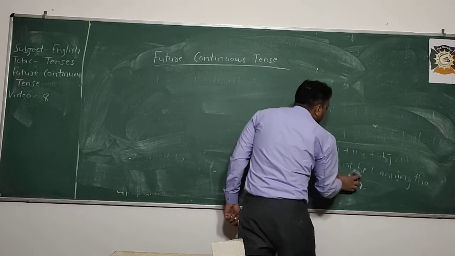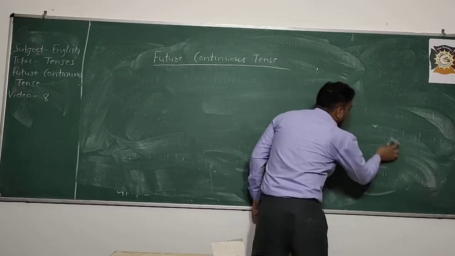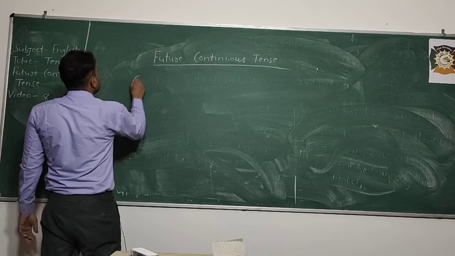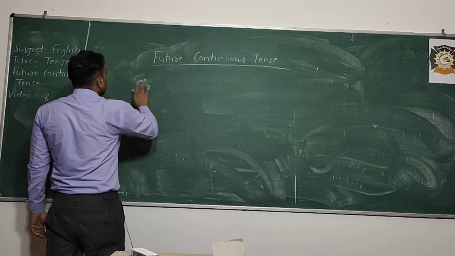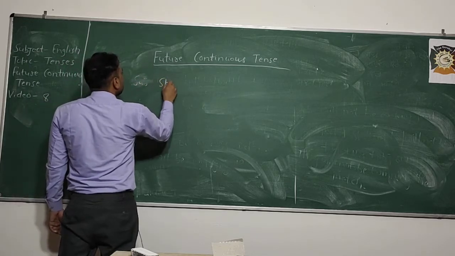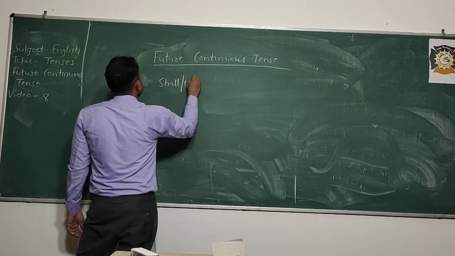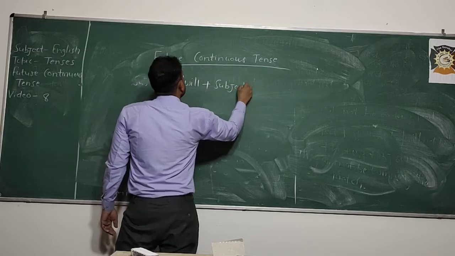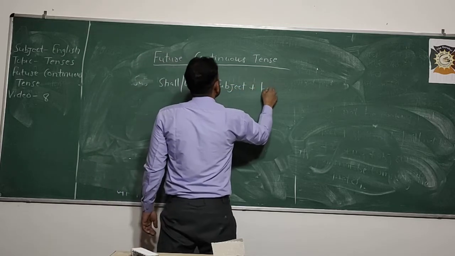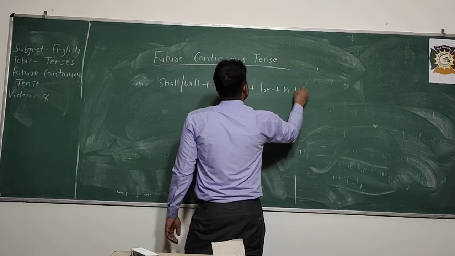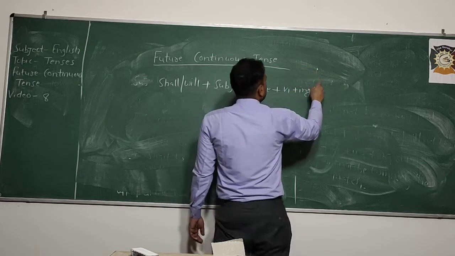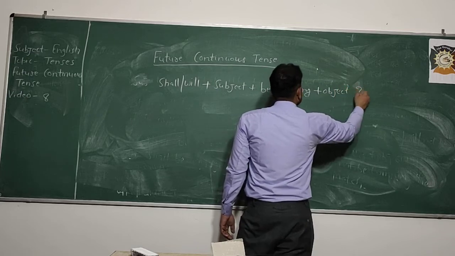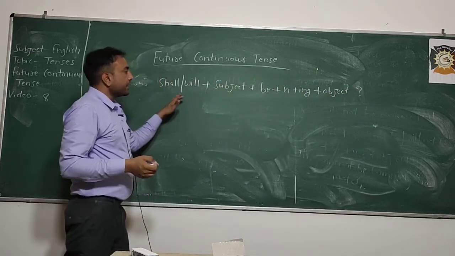So the structural formula is shall, will plus subject plus be plus V1 plus ing plus object, and at the end a question mark.